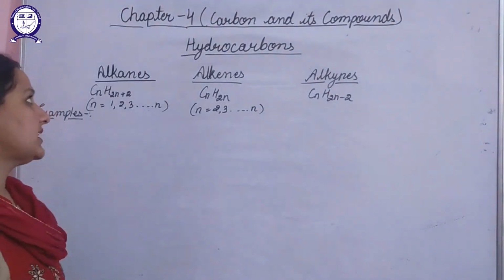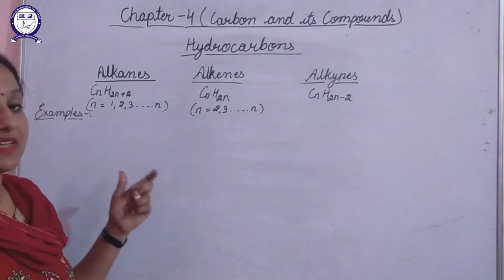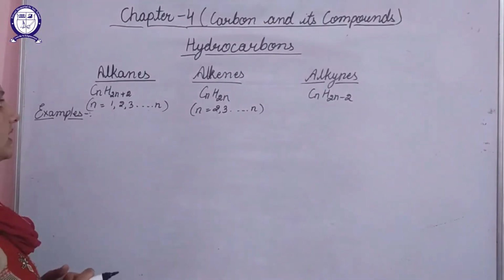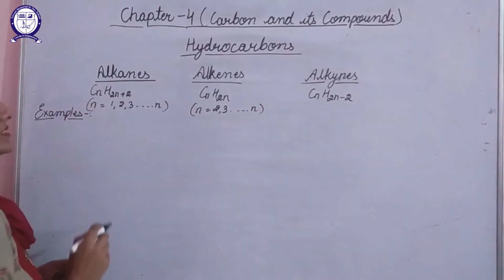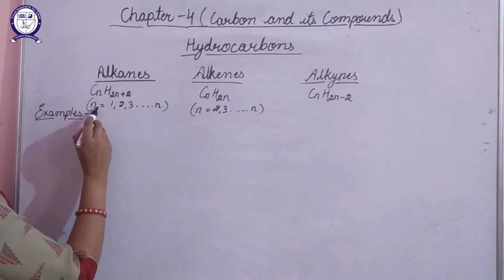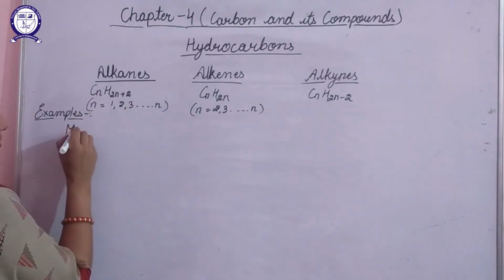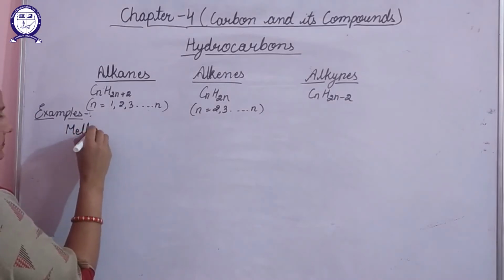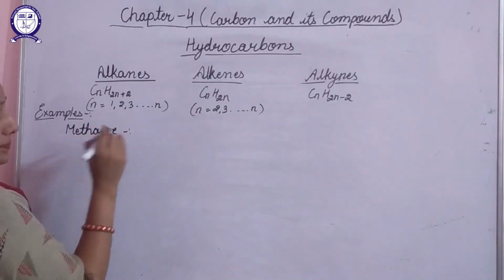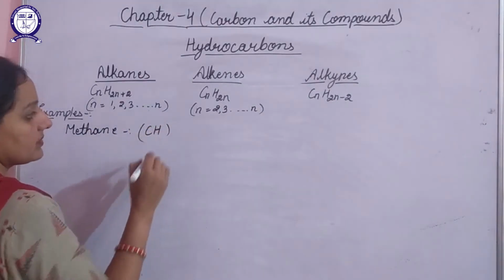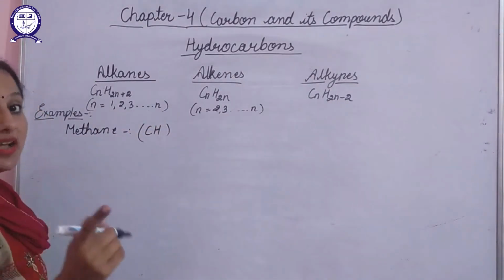Now, how to write the alkanes, alkenes and alkynes. So this is the general formula for alkane, CnH2n+2, where the value of n will vary from 1, 2, 3 up to n times. So if we talk about the very first, that is methane. Meth means one carbon atom. That means one carbon atom is connected to only hydrogen atoms.